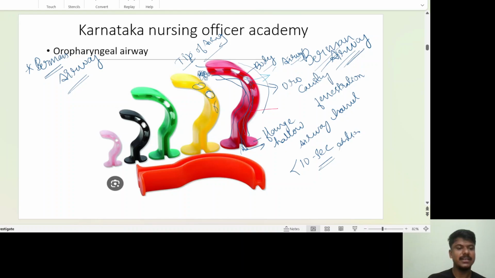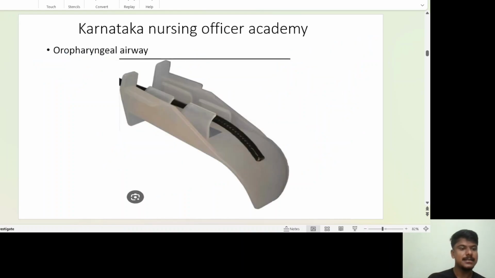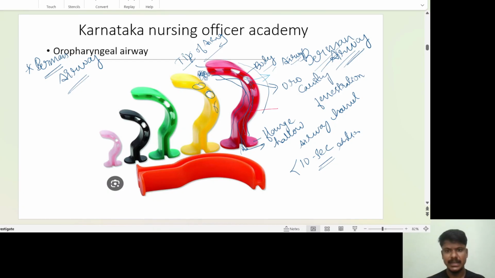So coming to the next airway device, nothing more about the Berman airway. The main advantage of this Berman airway is the suctioning port. While doing suctioning, one more channel will be open, so the patient can get oxygen from that channel, and one channel is used only for suctioning. It won't block the airway.